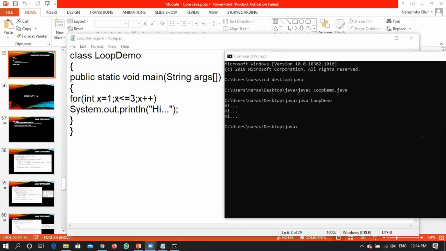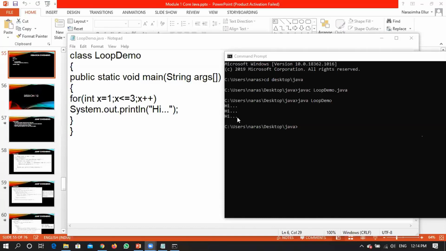2 will be checked whether 2 is less than or equal to 3. Yes, it is. The condition is satisfied, prints a high. Second high you got. x will be incremented. Now the value of x will become 3. Right? The condition will be checked whether 3 is less than or equal to 3. Does the condition satisfy? Yes, 3 is equal to 3. The condition is satisfied, so it goes to System.out.println and prints high.